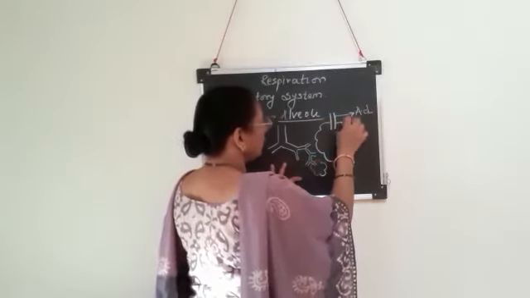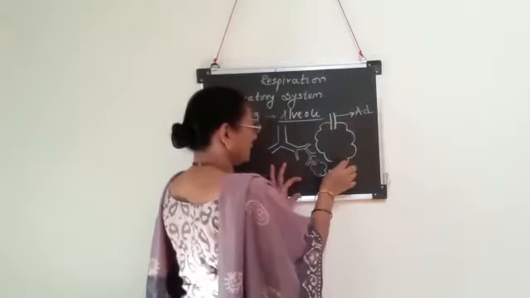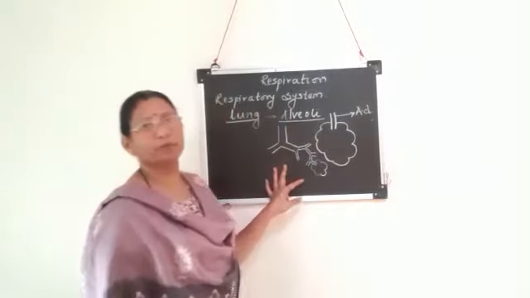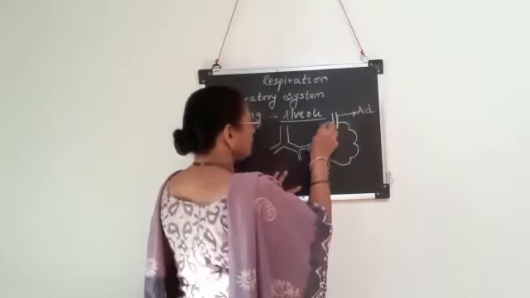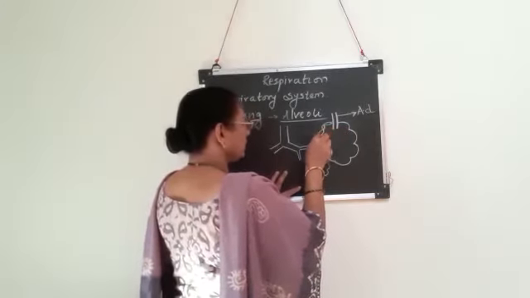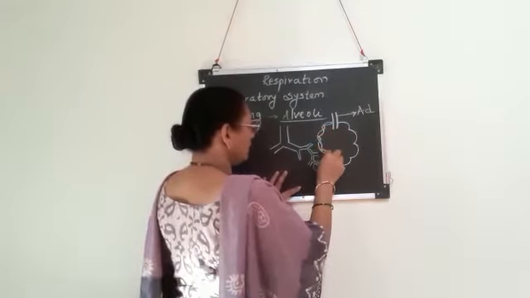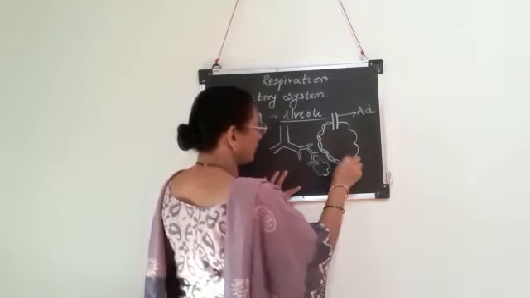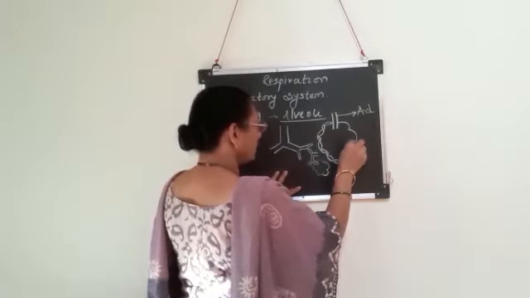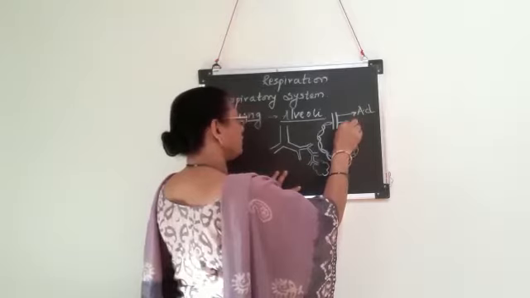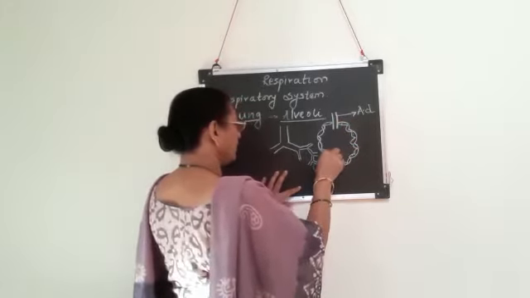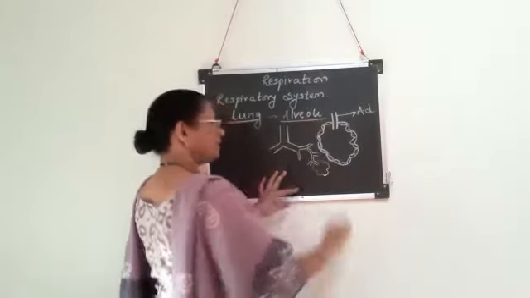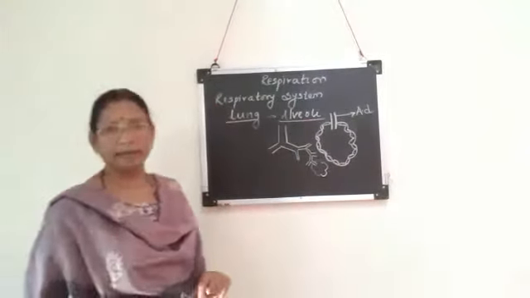It is a lobulated structure like this, consisting of many lobes. This alveolus is lined by a single layer of squamous epithelial cells. In 11th standard we have studied the characteristic features of squamous epithelial cells, that is, these cells are very thin, flat, scale-like and concerned with exchange of gases.